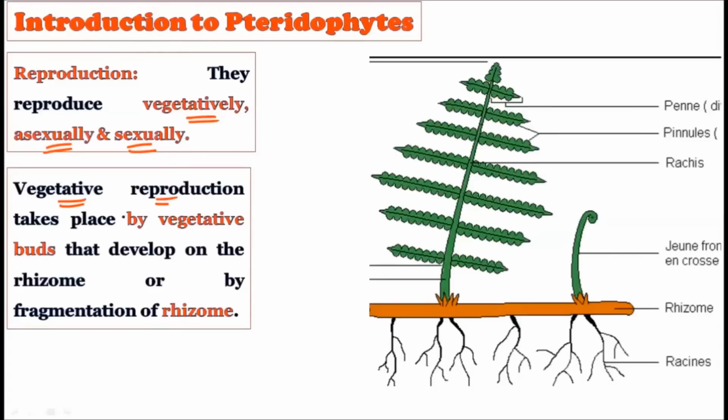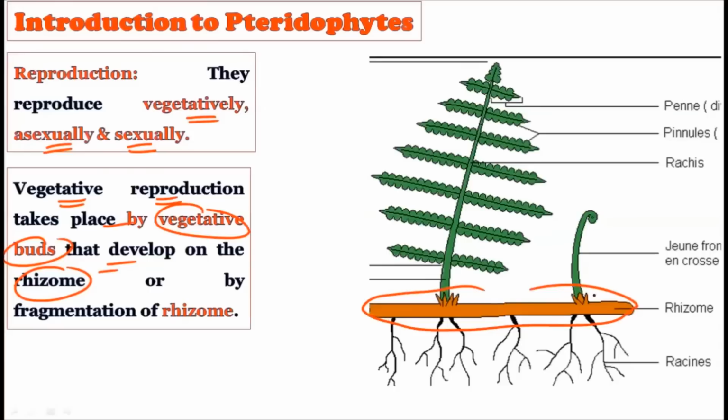See, vegetative reproduction takes place by the vegetative buds that develop from the rhizome. Of course, observe, this is a rhizome, and the vegetative buds are coming out of this rhizome, and this vegetative bud gets converted into a new plant. Or by the fragmentation of the rhizome. If the rhizome breaks at a certain point, this rhizome will grow into a new plant. So vegetative reproduction is nothing but budding. Vegetative buds are formed in these plants, and especially the rhizome part is used for this purpose.